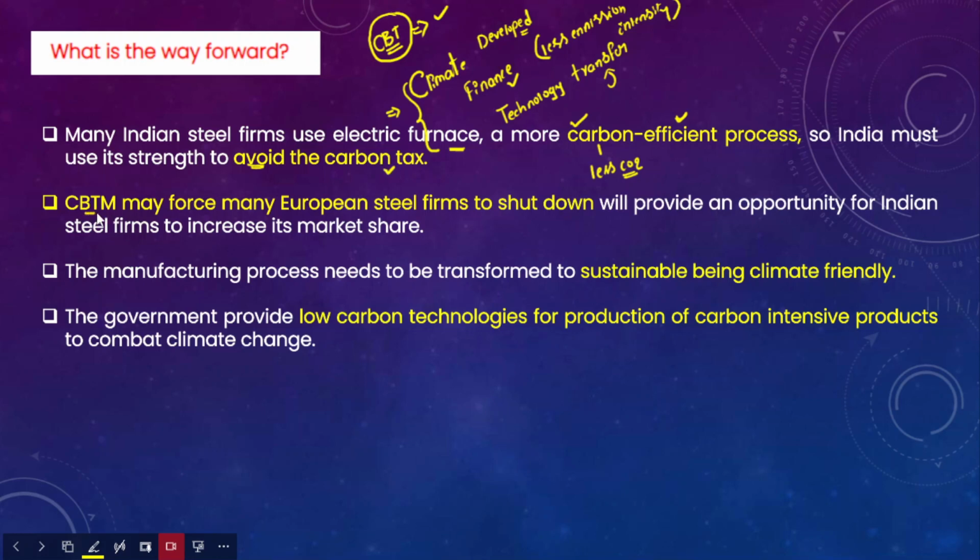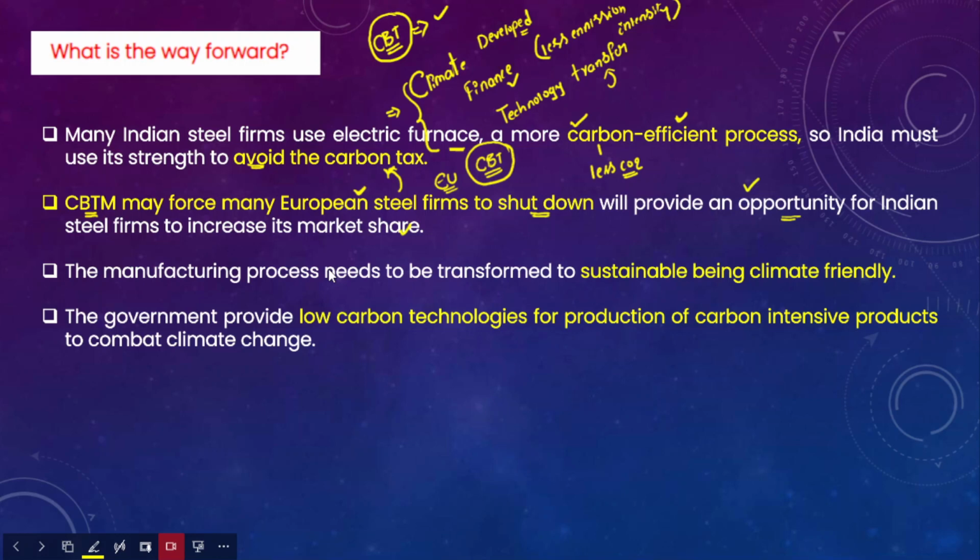And this carbon border tax may force many European steel firms to shut down. It will not be feasible for them because it will substantially increase their cost of production. Therefore, it will provide an opportunity for Indian steel firms to increase their market share in the European Union markets. However, before that, India has to avoid the carbon tax under the CBT. It should use its strength to avoid the carbon tax, and Indian firms should also seize this opportunity to increase their market share in the